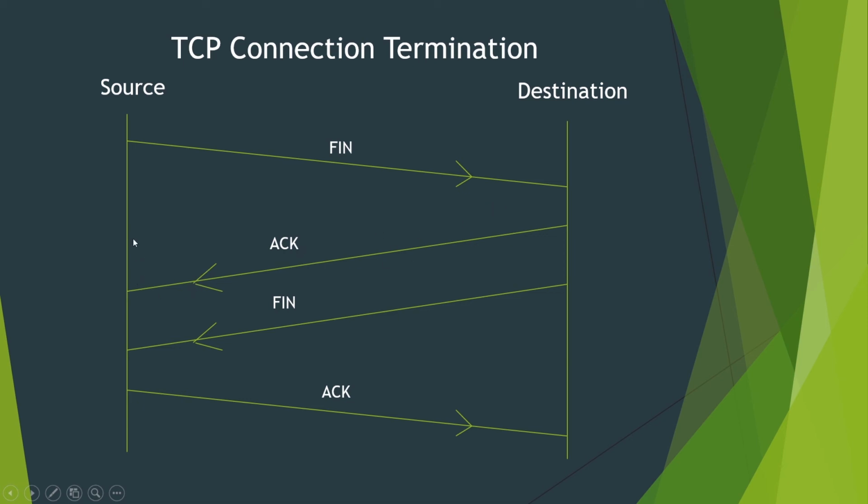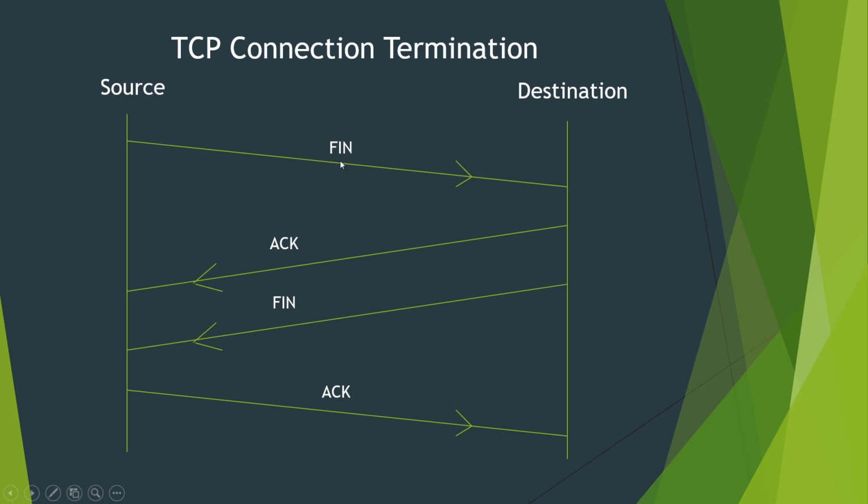On seeing this acknowledgement packet, the source waits for another packet with a finish flag. So the destination also sends the finish flag to the source. On seeing these two packets, acknowledgement and finish, the source says, okay, I also got your finish packet. Now let me send the acknowledgement packet, so that from here onwards we are no longer friends and we no longer communicate with each other. So this is the TCP connection termination.